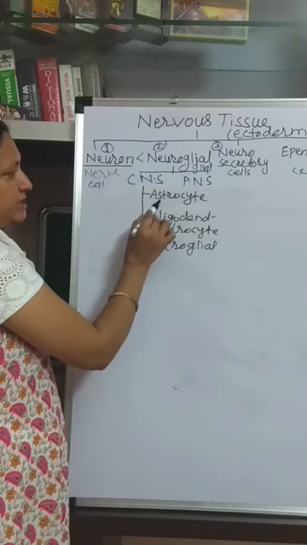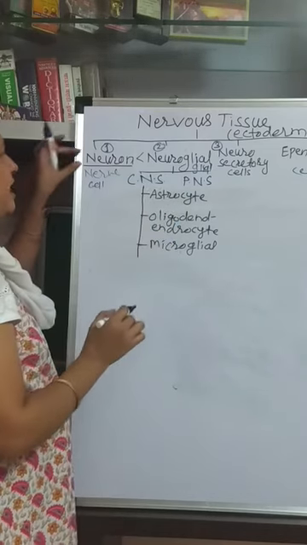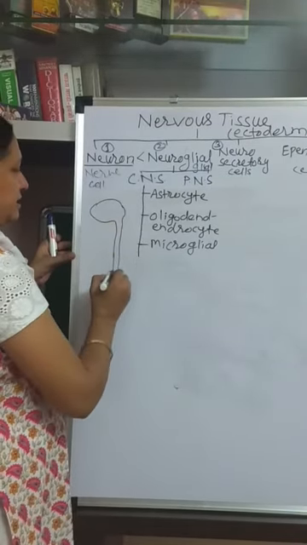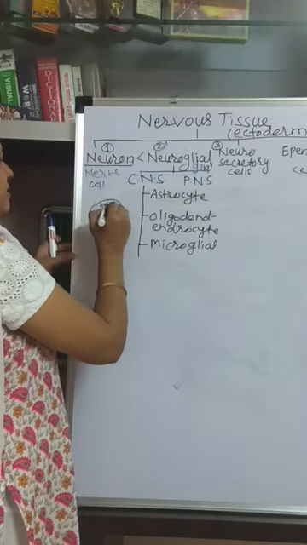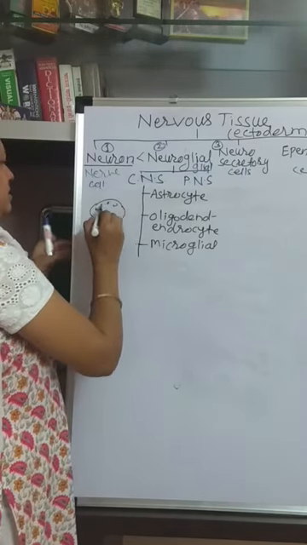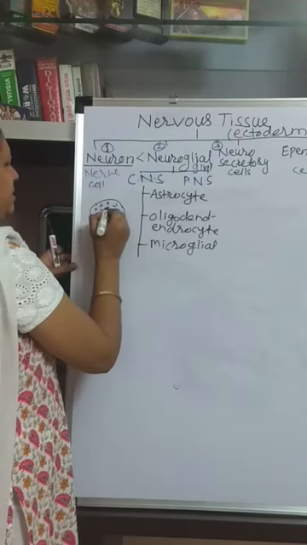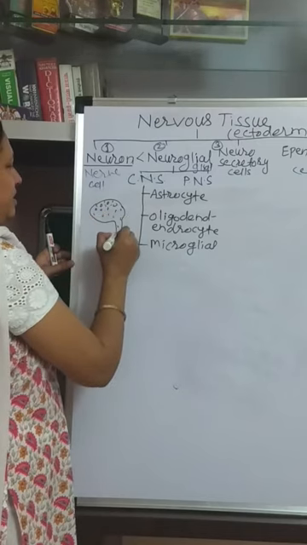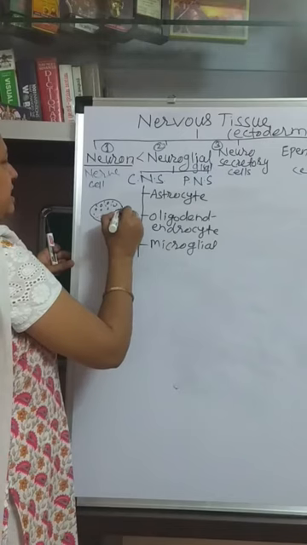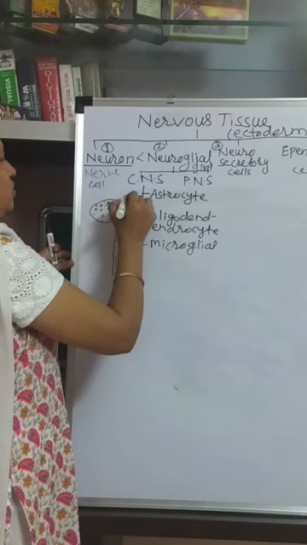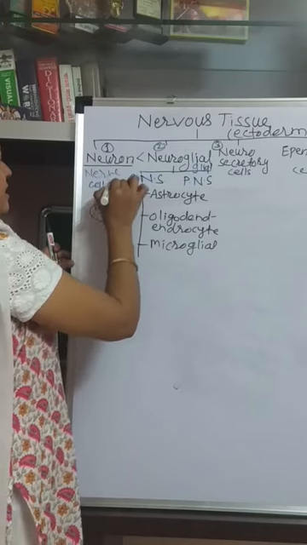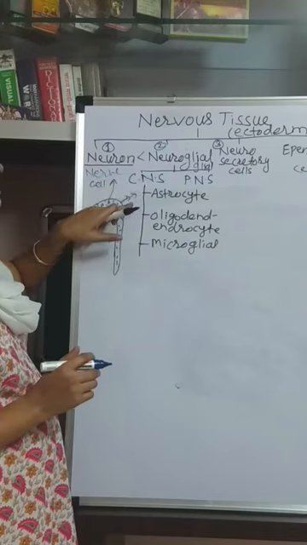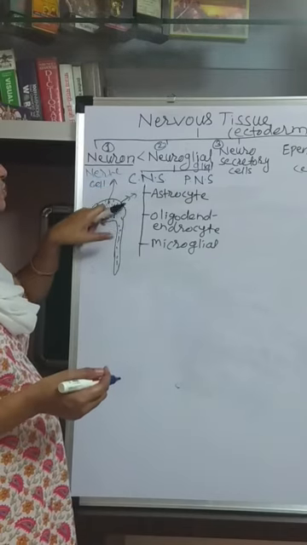Means these cells are present in the brain and spinal cord along with the neuron. So this is the central nervous system, brain and spinal cord, and in this brain some cells are neurons and some cells present in the brain and spinal cord are the neuroglial cells. So the neuron is the functional unit, and these neuroglial cells are the supportive, protective cells which give support and protection to the neuron.